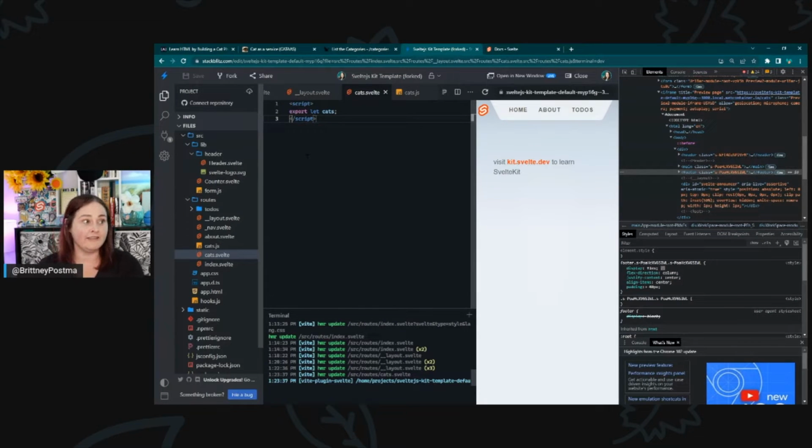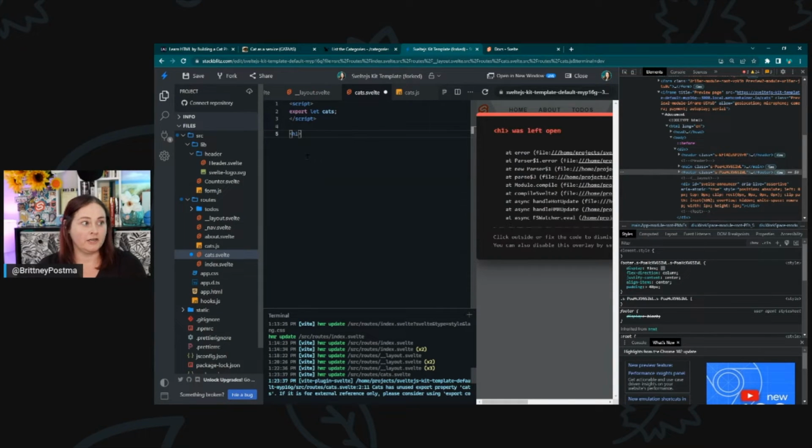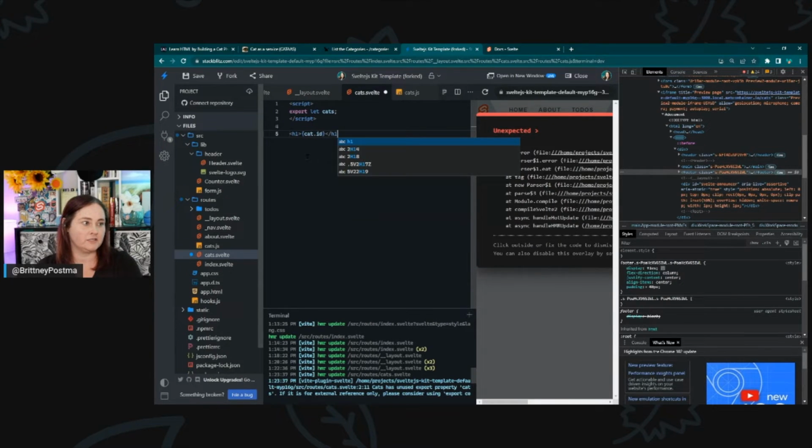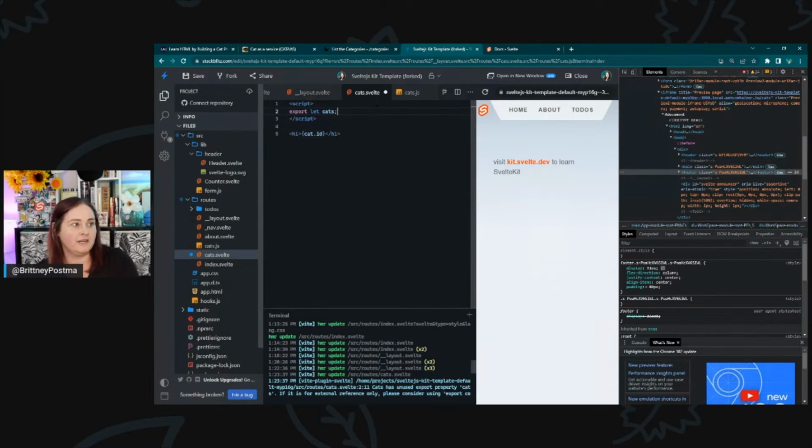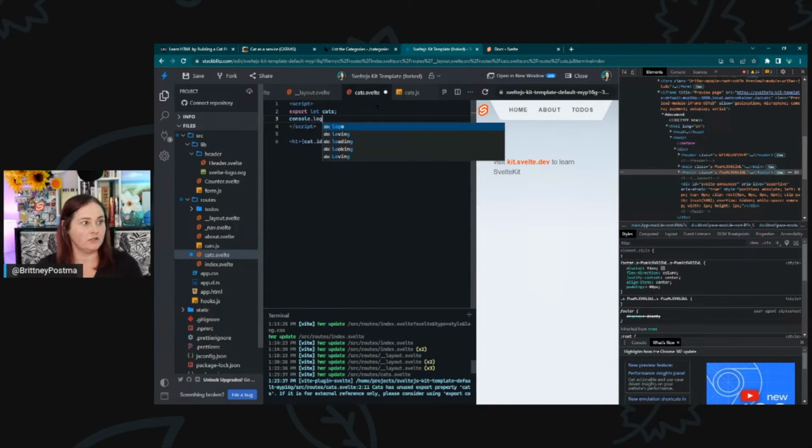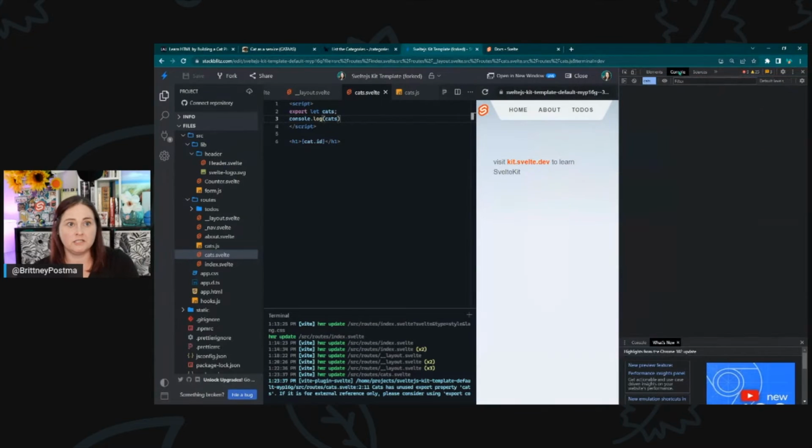So in the markup section, we can use a normal H1, and let's see if we can just get, I don't know what comes back from this. I don't think it gives us a name or a type of cat on this API, which would be nice, but console.log. So we can write just JavaScript in the script tag too. So we're going to see on this cats route what is in this.